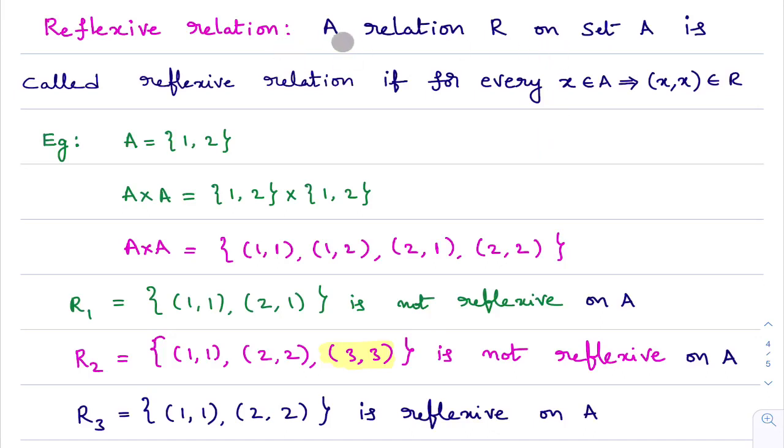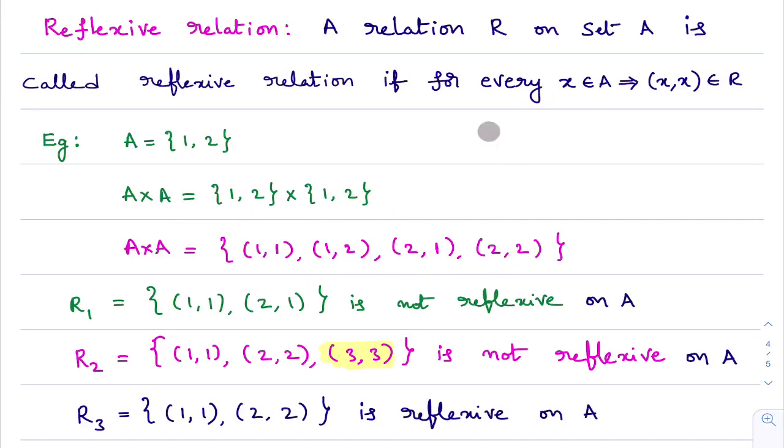What they are saying in this: R is a relation on set A. Okay, I considered set A as 1, 2. I am calculating A cross A. You know how to calculate A cross A: 1, 1, 1, 2, 2, 1, 2, 2. You calculated A cross A.